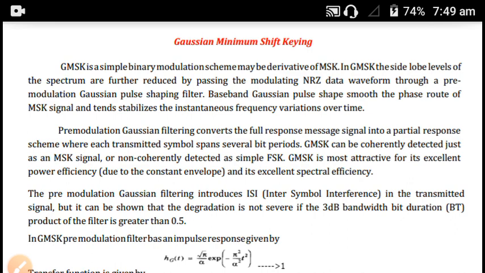There will be some side lobes, so the fluctuations and the side lobes in the signal envelope are reduced by the modulation of this non-return to zero data signal using a pre-modulation Gaussian filter. This method is used just to reduce those fluctuations and side lobes in the signal envelope.